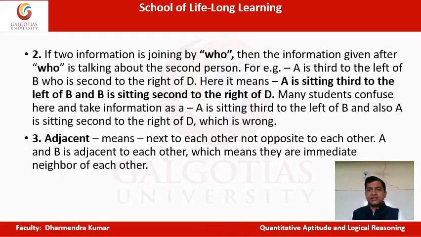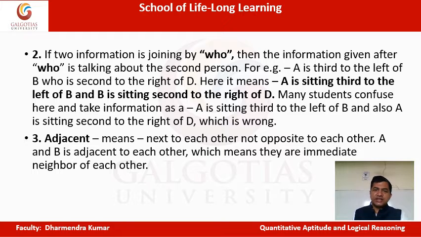You need to understand the meaning, what you conclude from those statements. Earlier I told you A is sitting third to the left of B and B is second to the right of D, correct? Now if I tell you A is third to the left of B, who is second to the right of D, what does this mean?